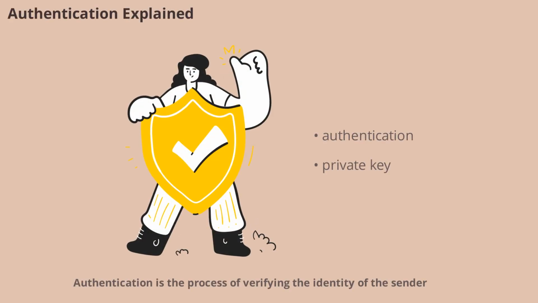Authentication is the process of verifying the identity of the sender. With digital signatures, authentication is achieved by using cryptographic keys. When a message is signed with a private key, only the corresponding public key can verify the signature. This ensures that the message truly comes from the claimed sender, preventing impersonation and fraud.